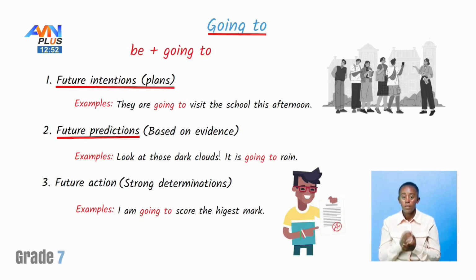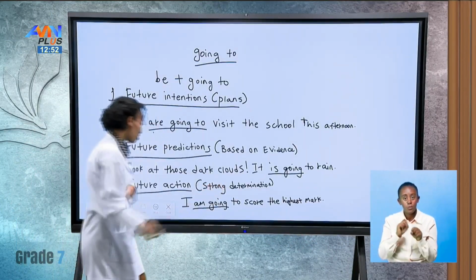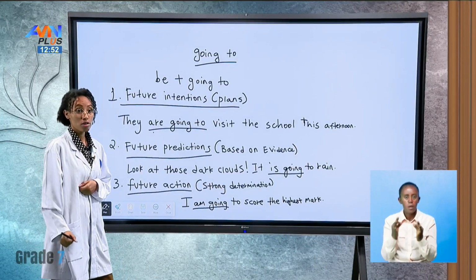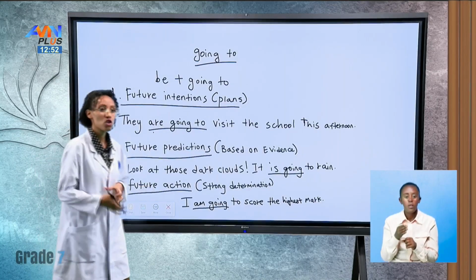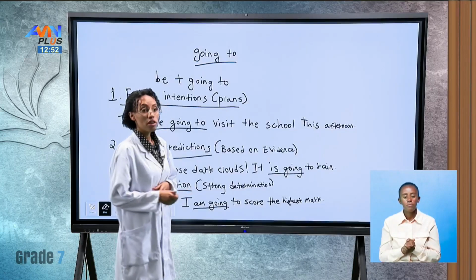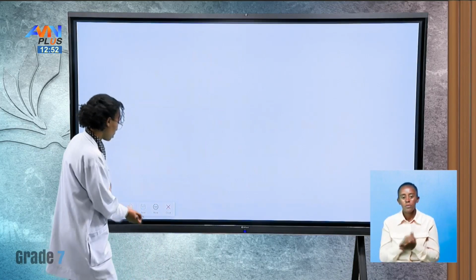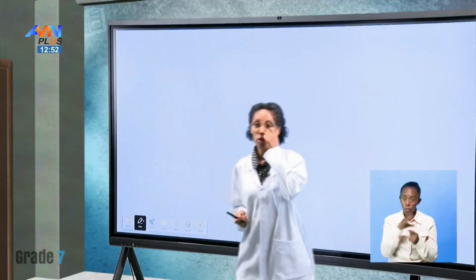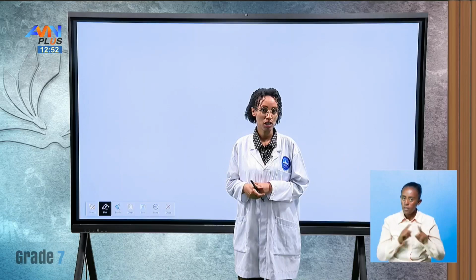I'm going to score the highest mark. So, with strong determination, we talk about future actions. These are all the ways you could use going to and will, the modal verb, to talk about different future predictions.